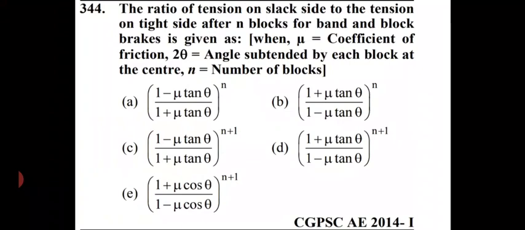Our next question is the ratio of tension on slack side to the tension on the tight side after n blocks for band and block brakes is given as, when mu equals coefficient of friction, 2 theta equals angle subtended by each block at the center, n equals the number of blocks. Option A is right here, that is (1 minus mu tan theta) divided by (1 plus mu tan theta) raised to the power n, where n is number of blocks. I repeat, option A is right here.